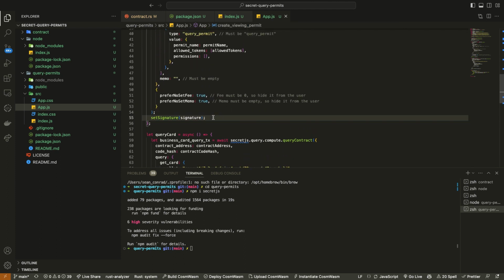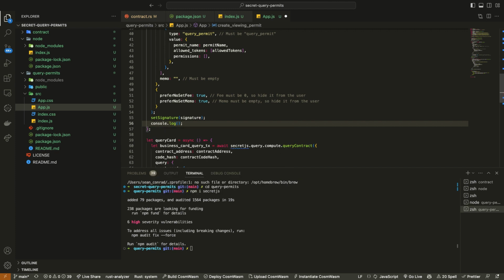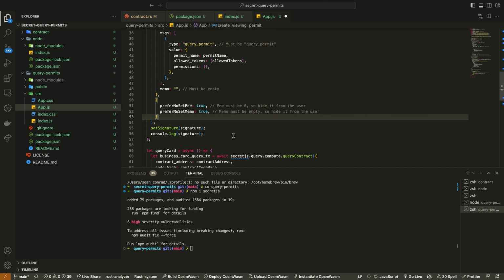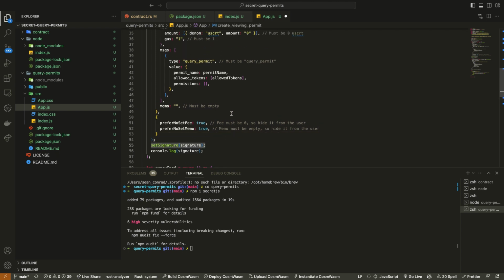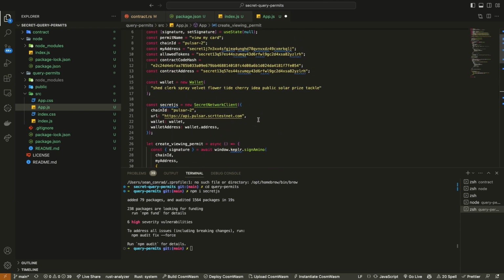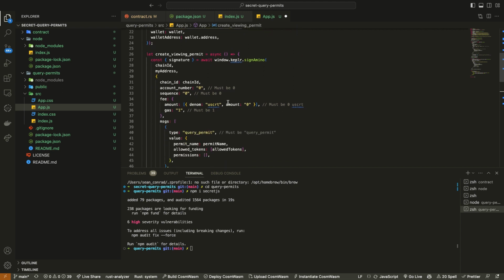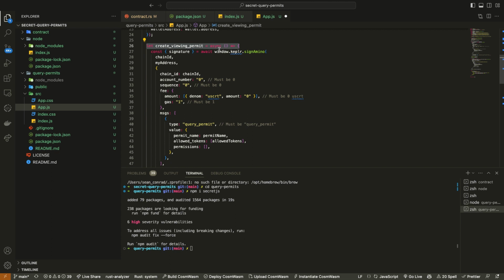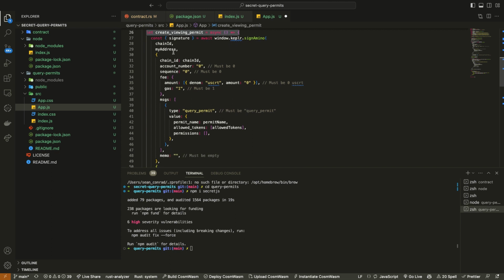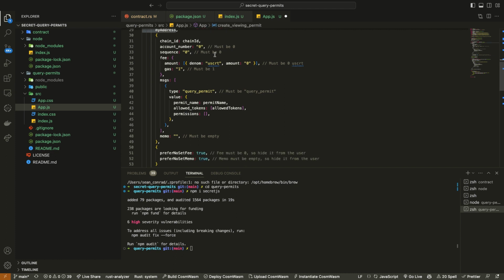And we can actually console.log our signature if you want to see what it looks like. But what we're doing in React is just saving the state of the signature once it's generated. So this is the create viewing permit function. It's accessing our Keplr wallet to generate this signature based on your address.